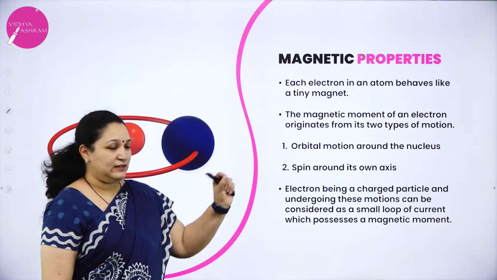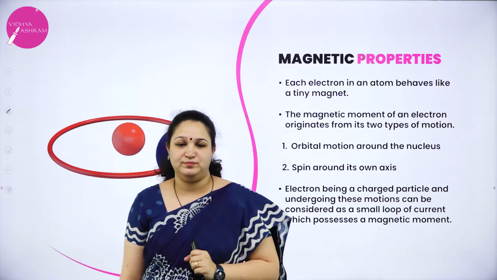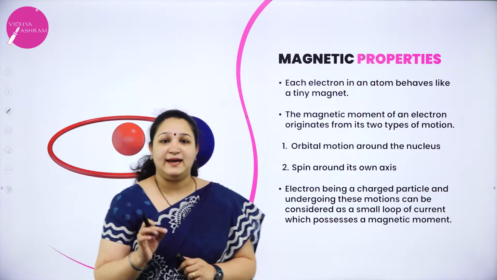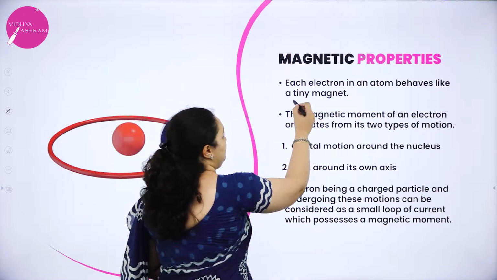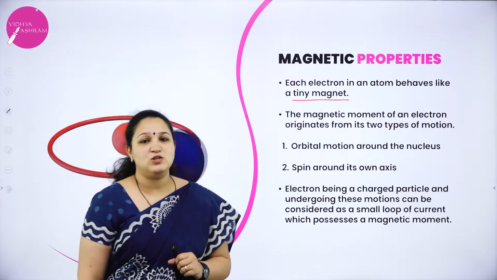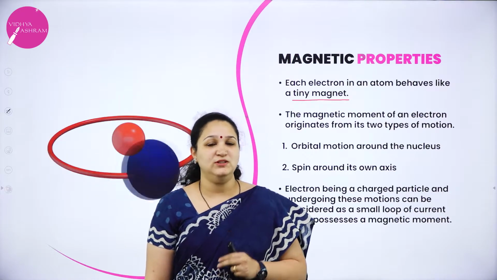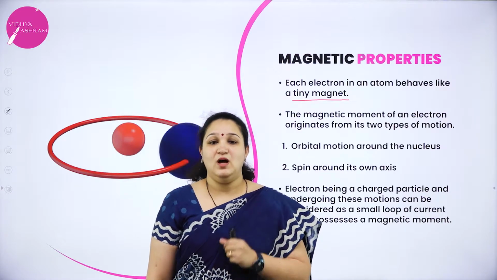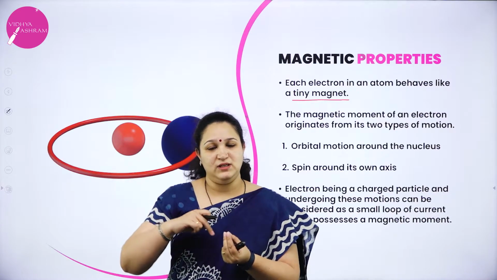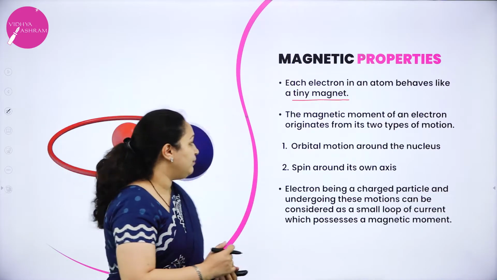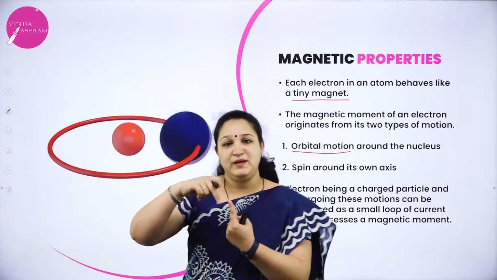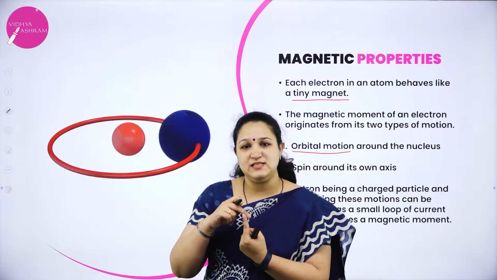Every atom has electrons and every electron behaves like a tiny magnet. The magnetic moment of the electron arises because of two types of motion which it has. One is that the electron moves around the orbit, so it has orbital motion, and it also spins around its axis.